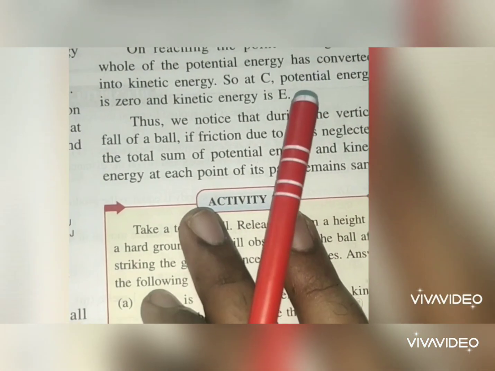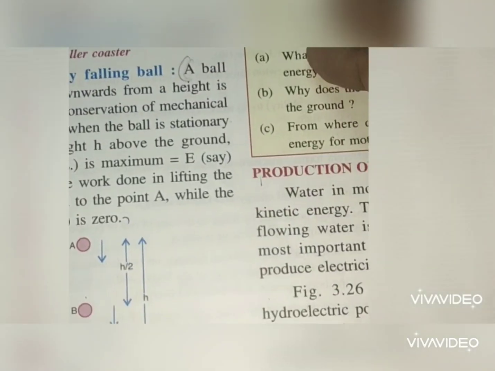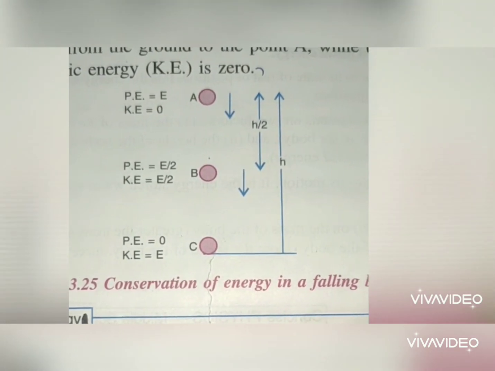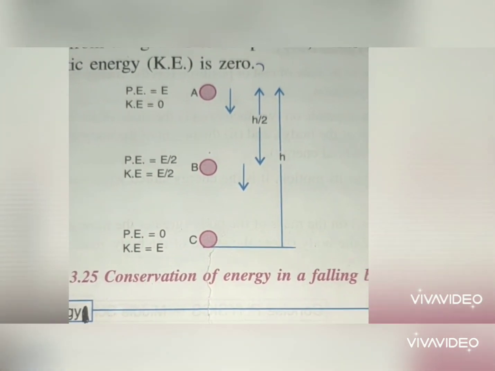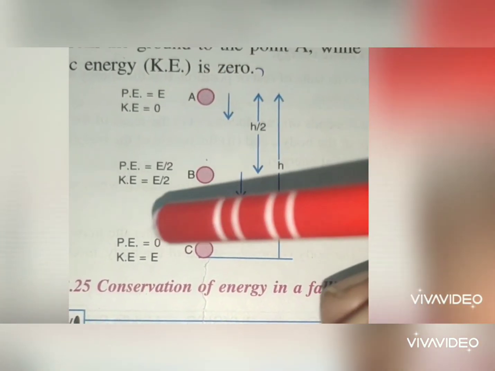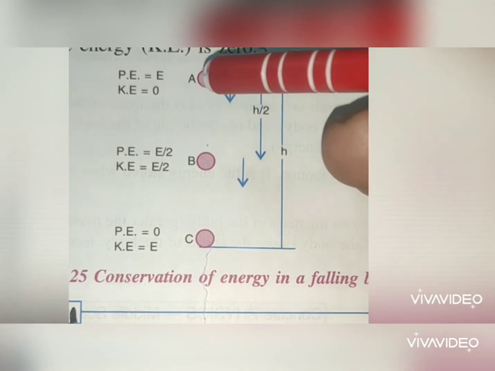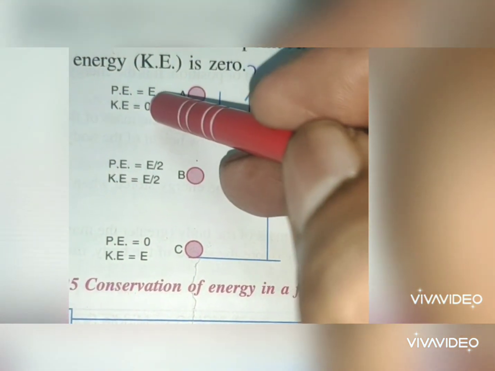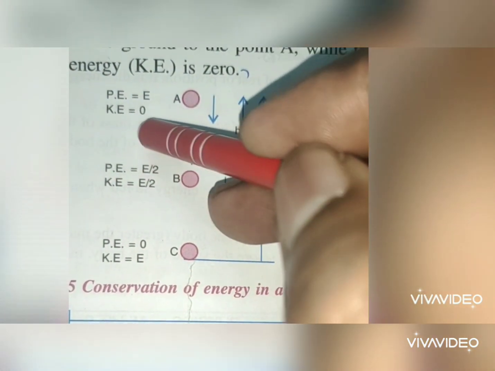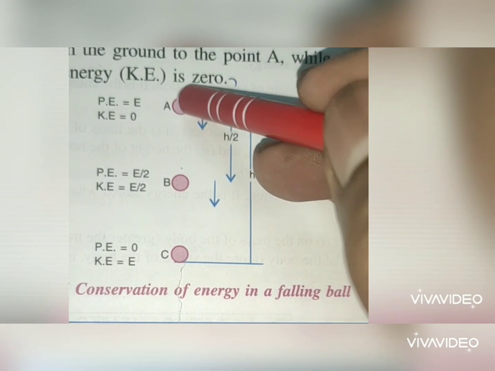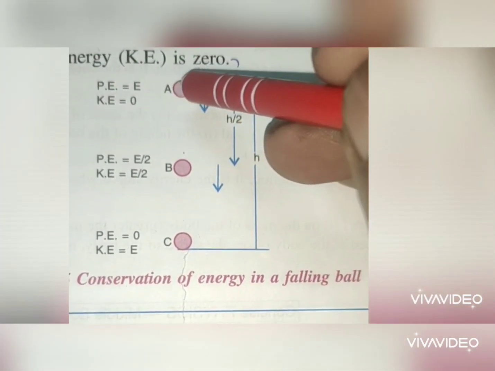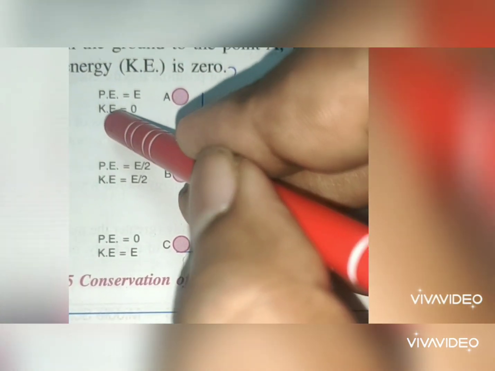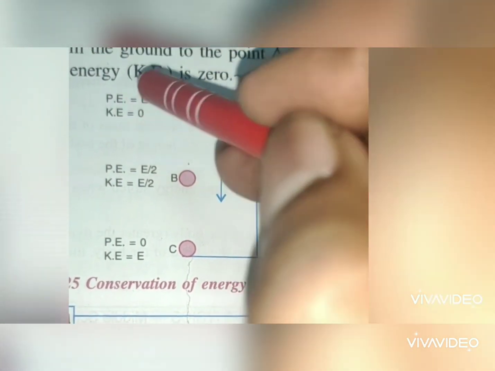So now let's understand the same diagram with the markings. Over here you can see that all the markings are done in the diagram that you have seen a few minutes before, and you can see that they have marked the point A where the potential energy is E and the kinetic energy is 0 because it is at rest.